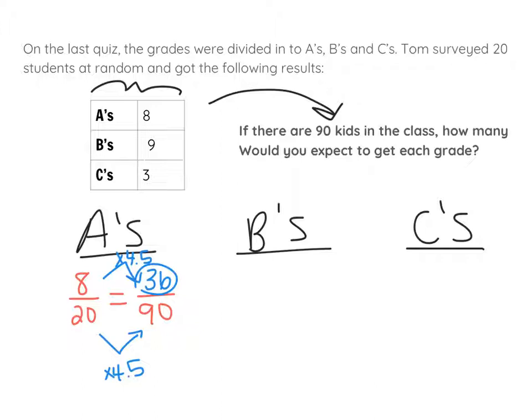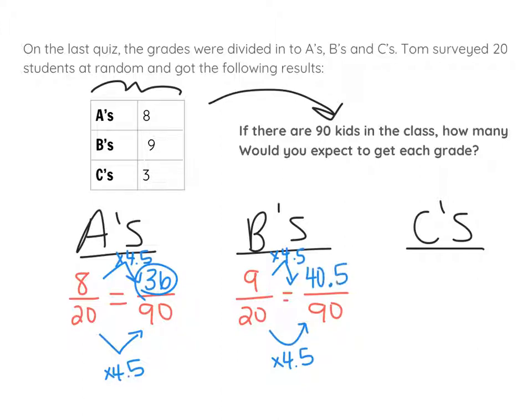For B's, 9 out of 20 students got B's. So out of 90 students, that's 4.5 times as much. I multiply 4.5, and I get 40.5. Now, realistically, half of a student won't get B's. So that would either be about 40 students or about 41 students that would get B's.